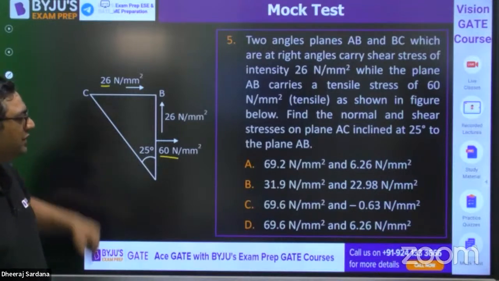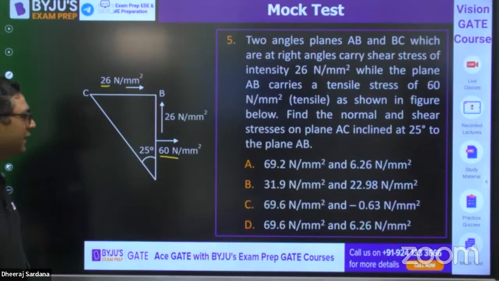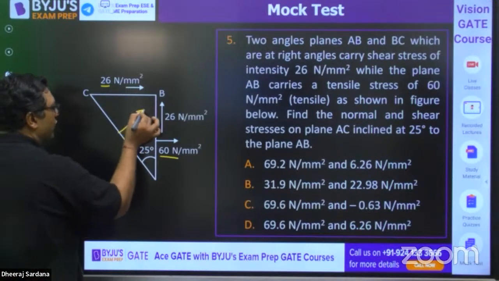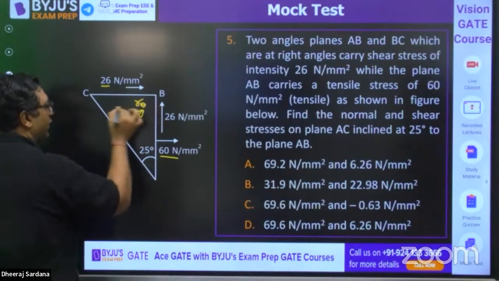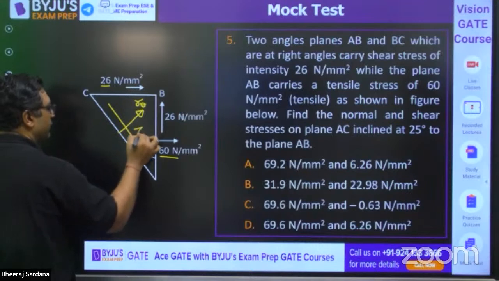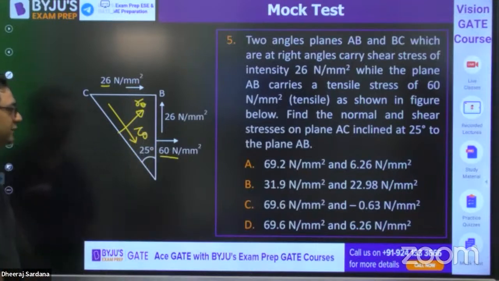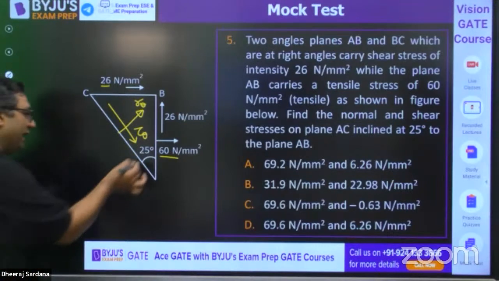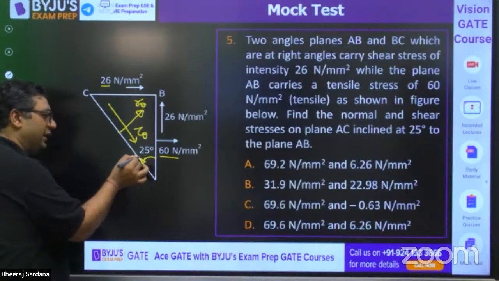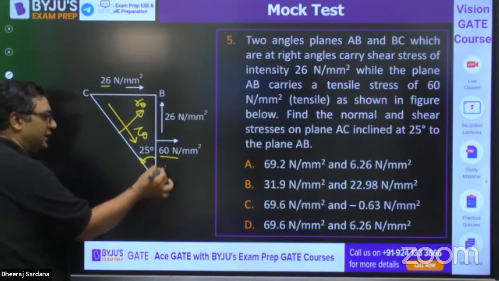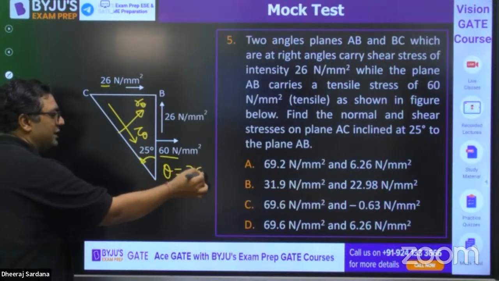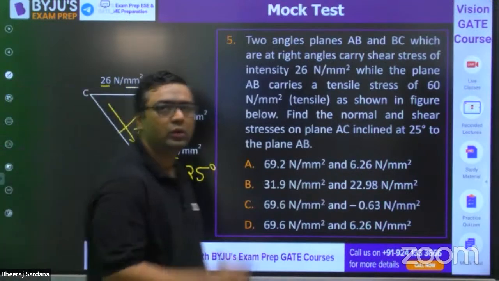Find the normal and shear stress on the plane AC inclined at 25 degree. You need to find out sigma theta and tau theta. You know, angle is given as 25 degree, anti-clockwise from X face. So this is theta. Rest formulas, you know. Solve it.